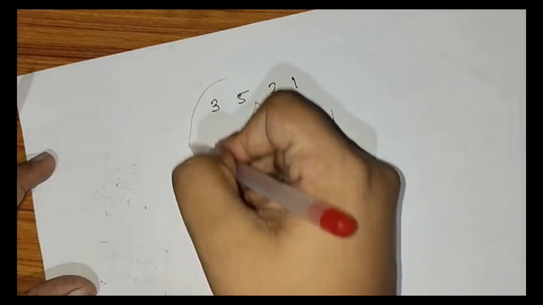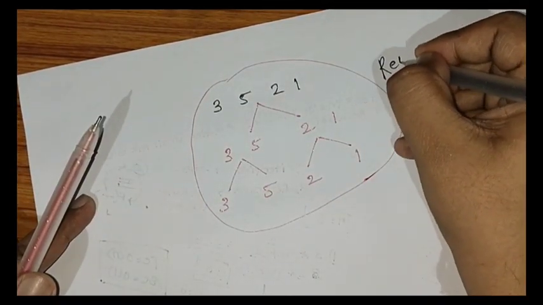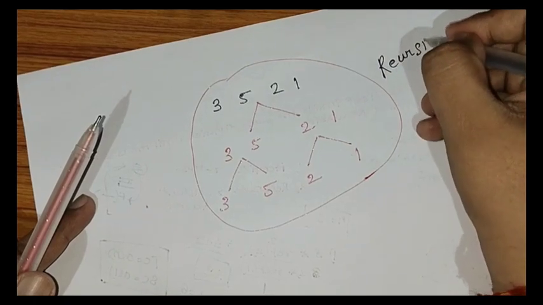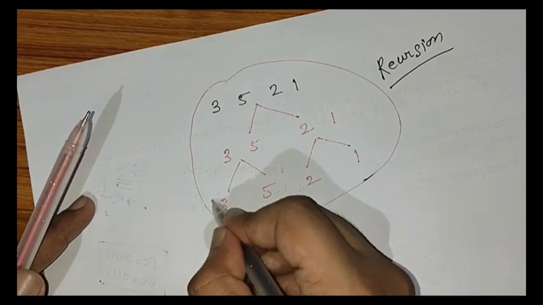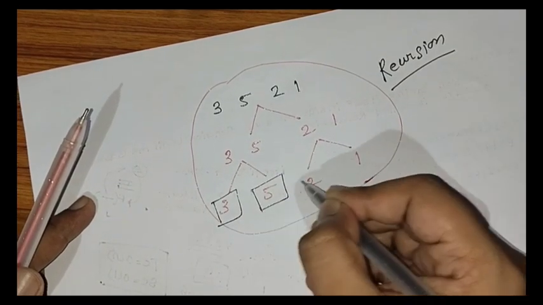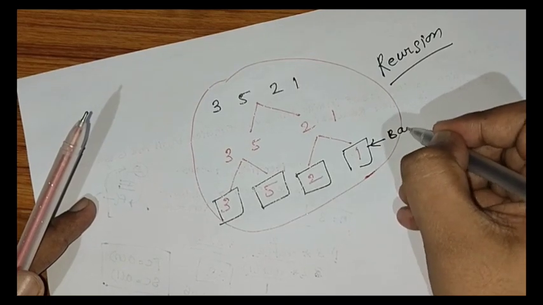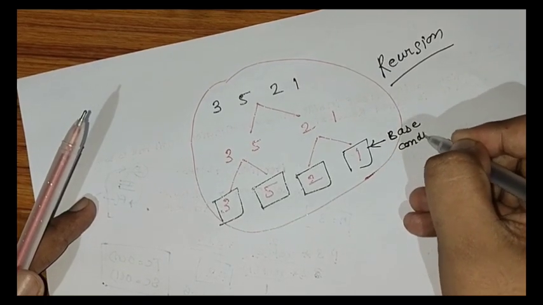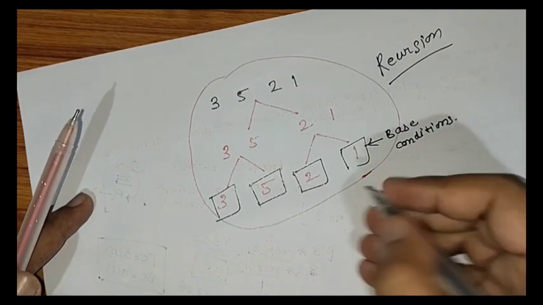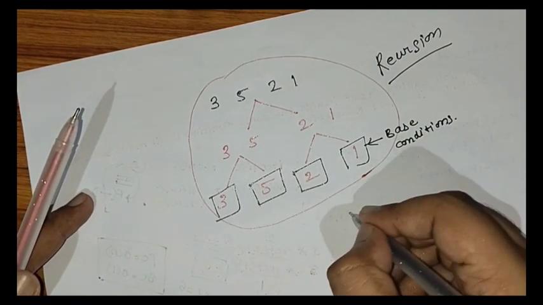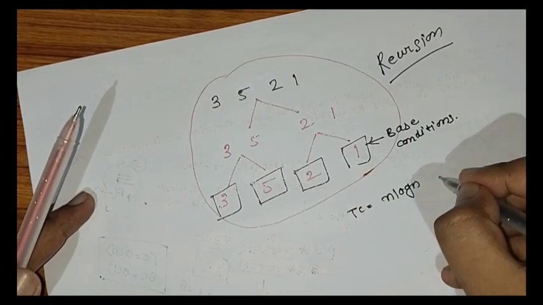So this tree is basically a kind of recursion. This is a recursion example. And this part, until we reach here, what was this? This was the base condition. Yes, friends, this is very easy. So we can find that the time complexity of merge sort was n log n.